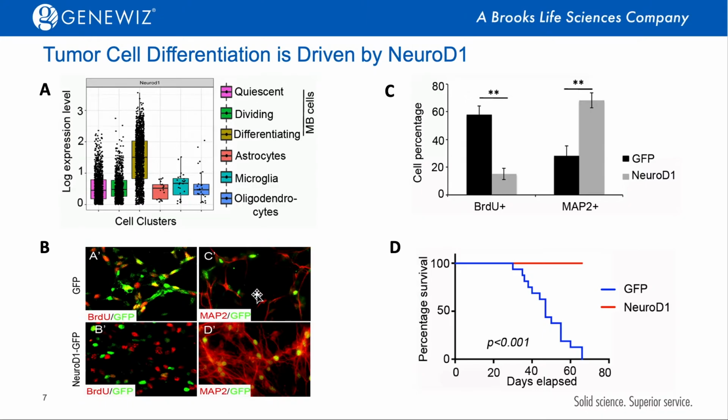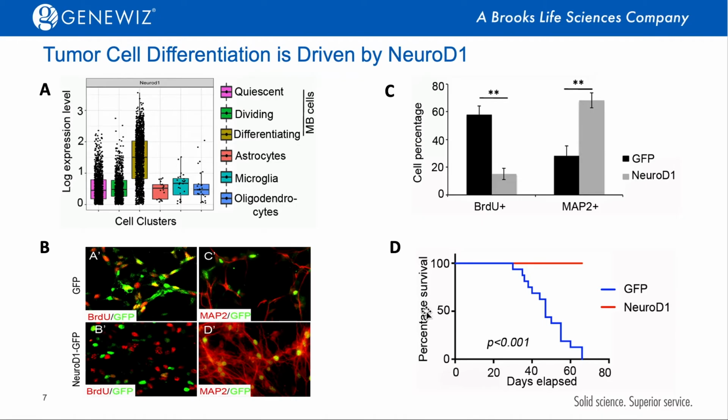Compared with the GFP control, the enforced expression of NeuroD1 significantly reduces the BRDU incorporation, but increases the number of MAP2 positive cells. So this suggests NeuroD1 promotes tumor cell differentiation and represses tumor cell proliferation.